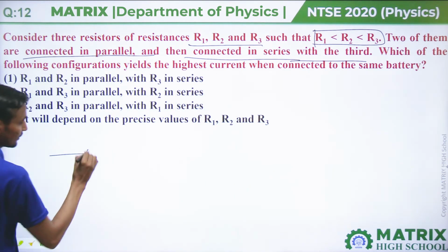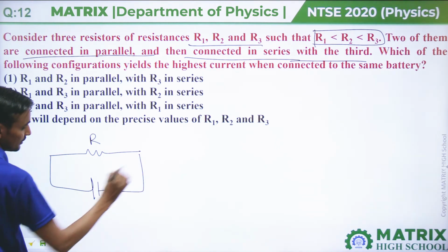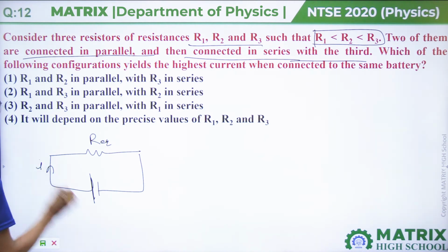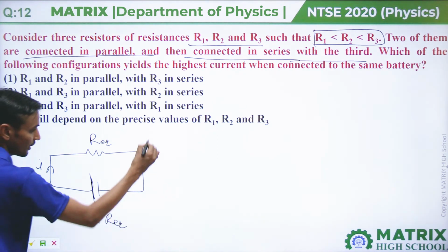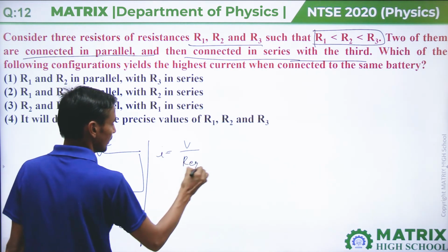As we know, let's assume R equivalent, current I, and the battery potential is V. Then V equals I times R equivalent, so I will be V upon R equivalent.